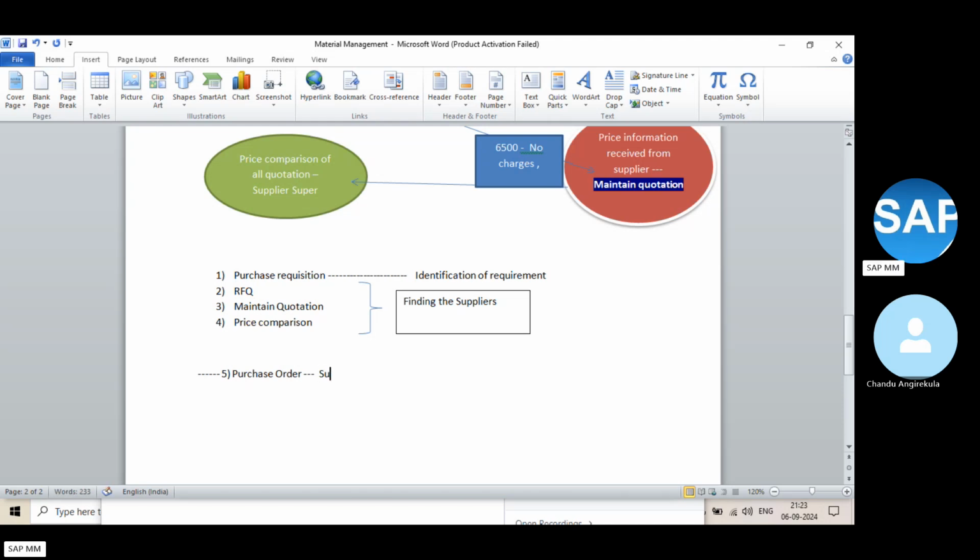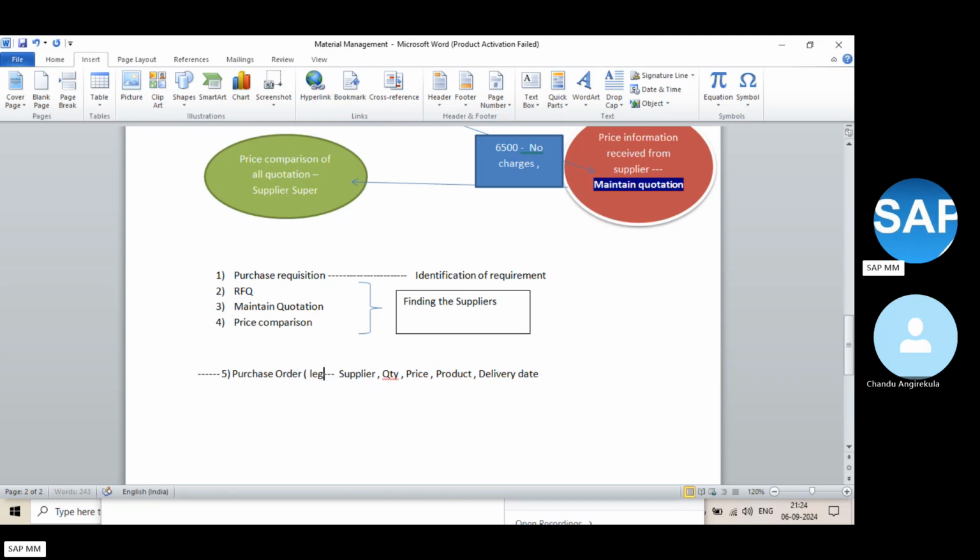What information are you entering? Supply information, quantity information, price information, and what product you require. And when you require it, the delivery date information, all these things you are comparing, right? You know all this information, so you are immediately raising the purchase order. So this is the legal document.